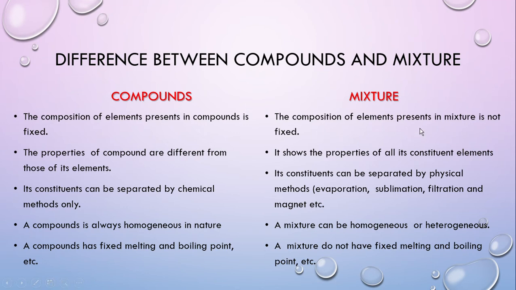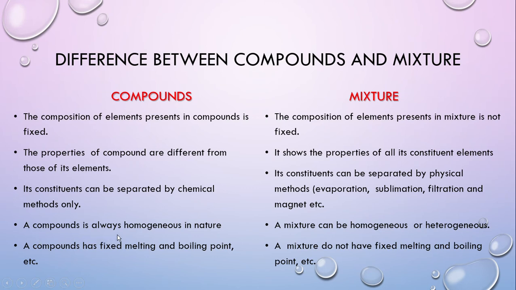The composition of elements present in a mixture is not fixed. The properties of a compound are different from those of its elements, but a mixture shows the properties of all its constituent elements. A compound can be separated by chemical methods or chemical reactions. A mixture's constituents can be separated by physical methods. Evaporation, sublimation, filtration, and magnets are all physical methods of separation.